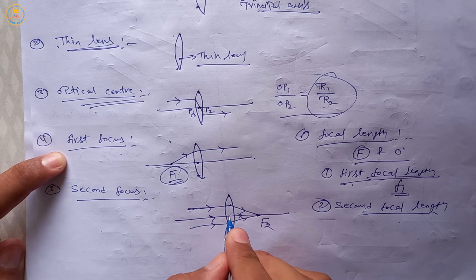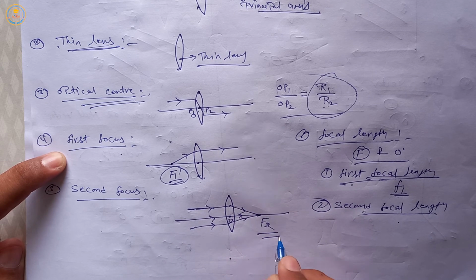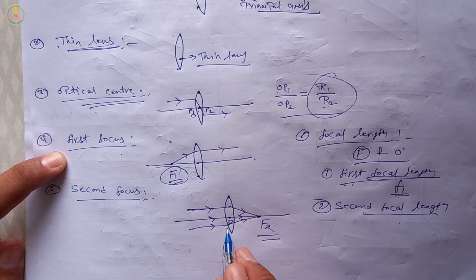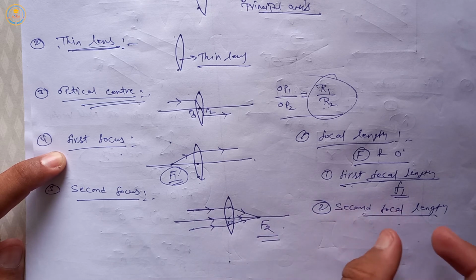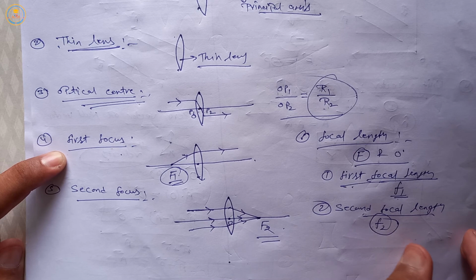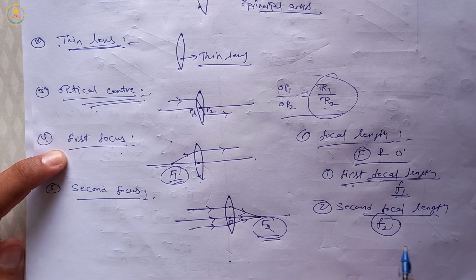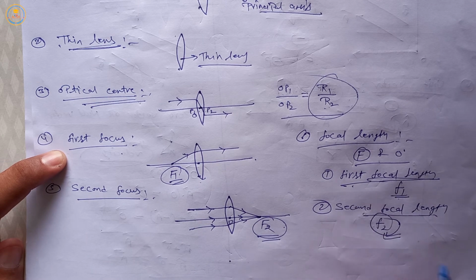Here this is optical center O and this is second focus point F2. Then the distance between O and F2 is called second focal length and this is denoted by small f2. Here capital F2 denotes the second focus point, but small f2 denotes the second focal length.